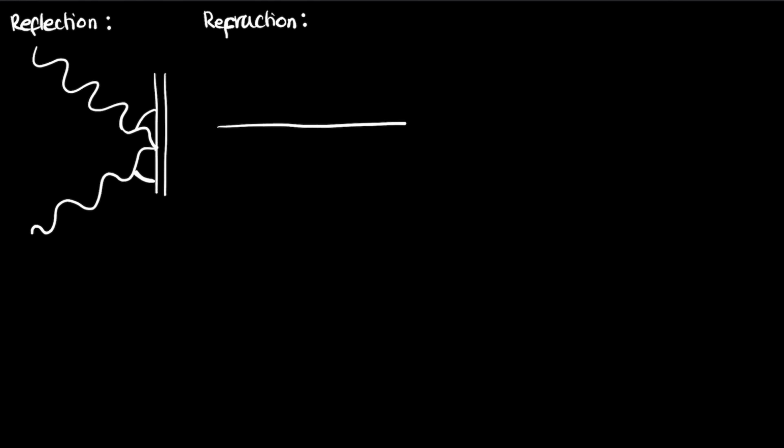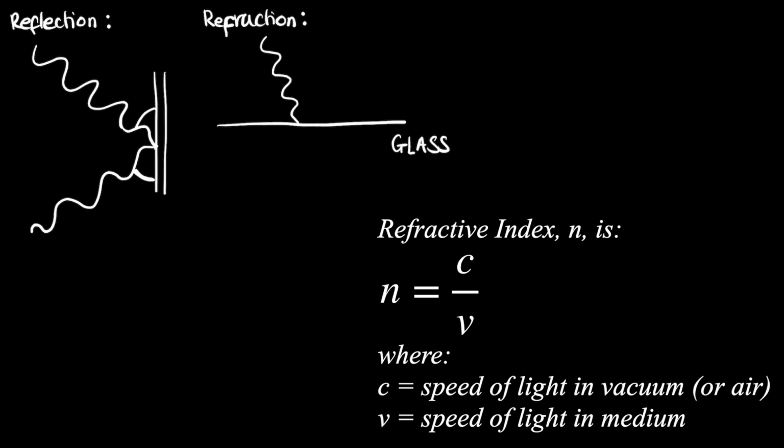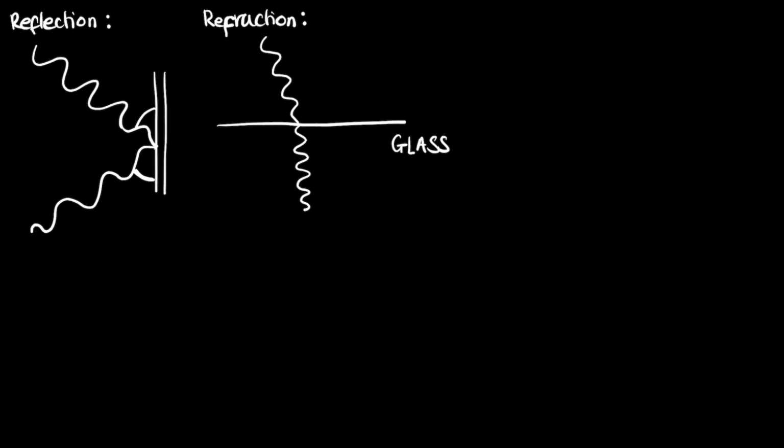So say you've got a wave that's traveling in air like this, but then it hits this sort of boundary here. Now this surface here is glass. Now the wave bends slightly when it hits glass, and it does that according to what's called its refractive index, which again we'll come on to a little bit later on. This also changes the angle at which the wave propagates.